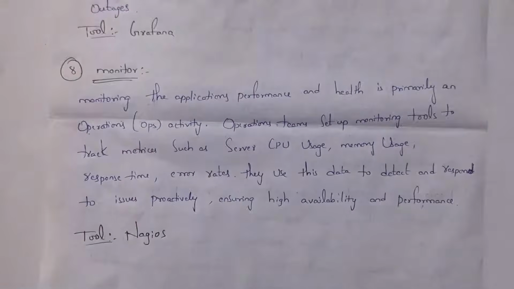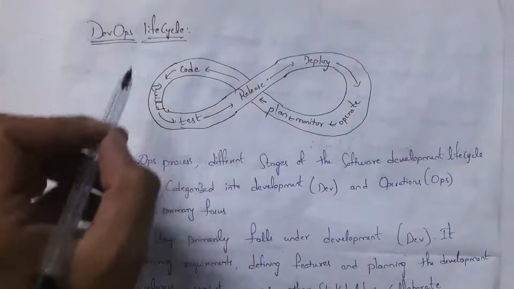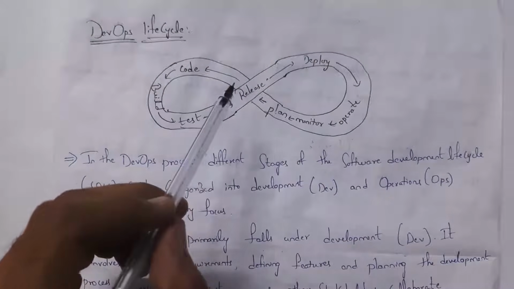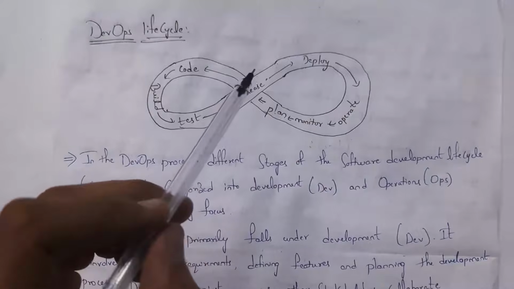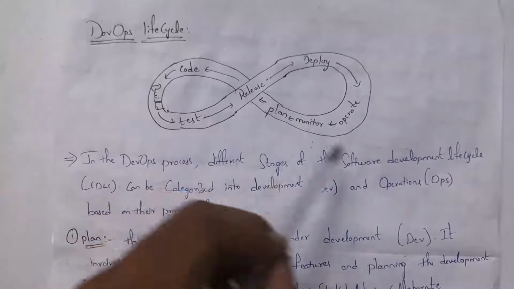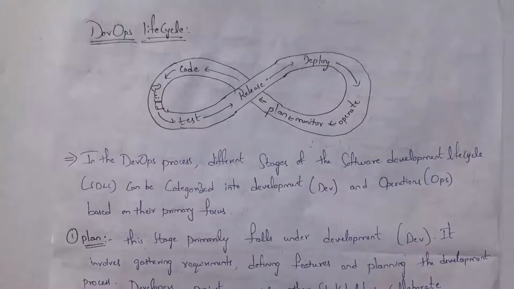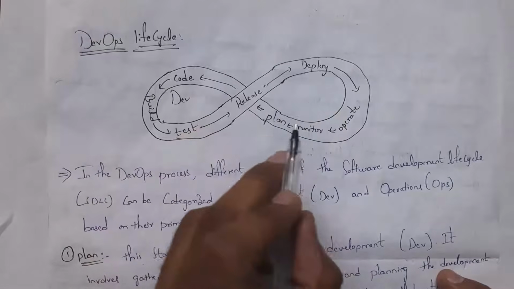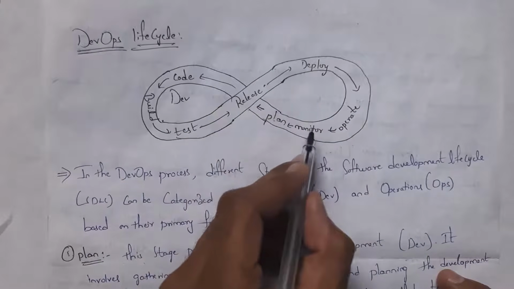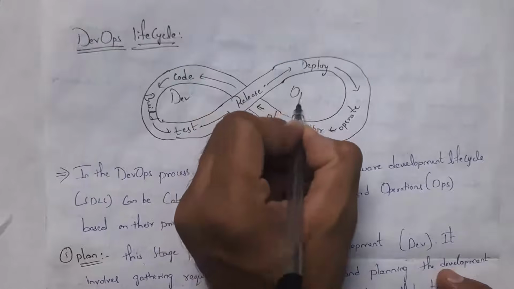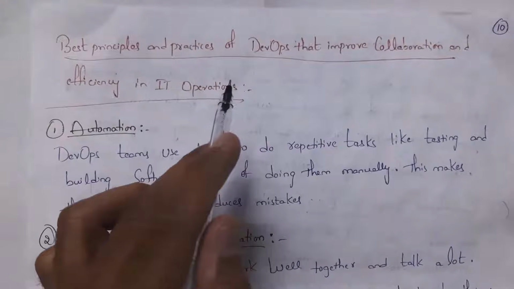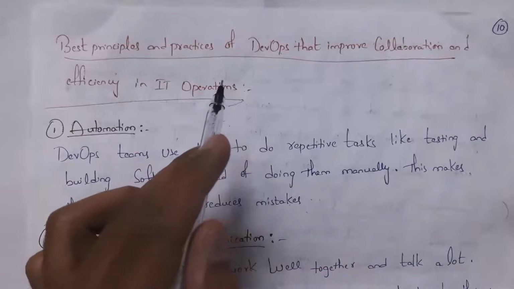Guys, this is all about the DevOps lifecycle. If you see, this diagram is like a loop. That is nothing but a continuous process. For each and every new update in the software, all this process is automated by using various kinds of tools. This is the entire process of how the development team and operations team communicate with each other. Thus, plan, code, build, test, and release belong to development, and deploy, operate, and monitor belong to the operations team. Next, I will explain best practices and principles of DevOps in order to improve collaboration and efficiency in IT operations.